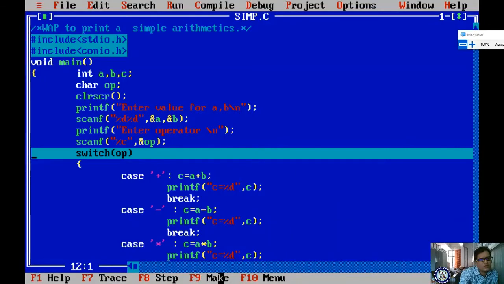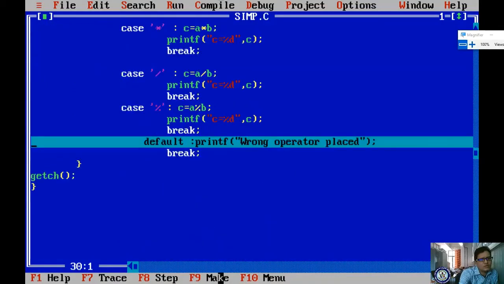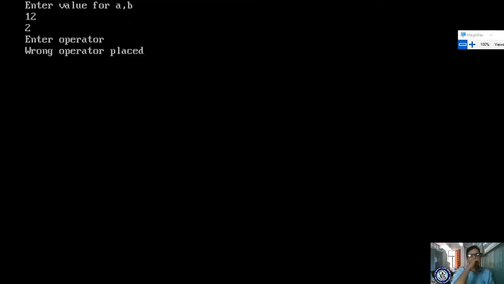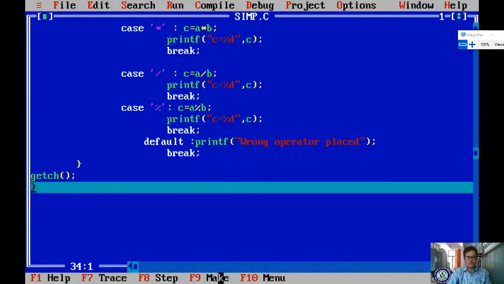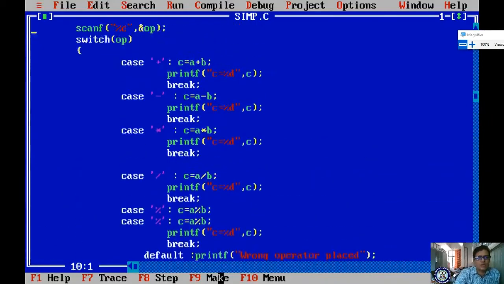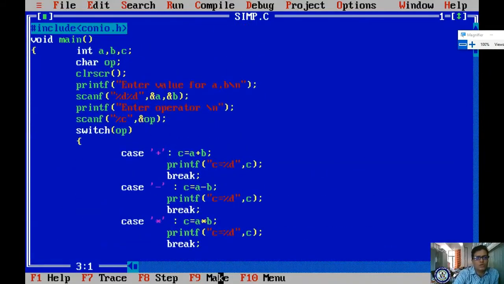Why is it not asking? Directly it is coming. So let me check the scanf. If I remove this also, it does not come.